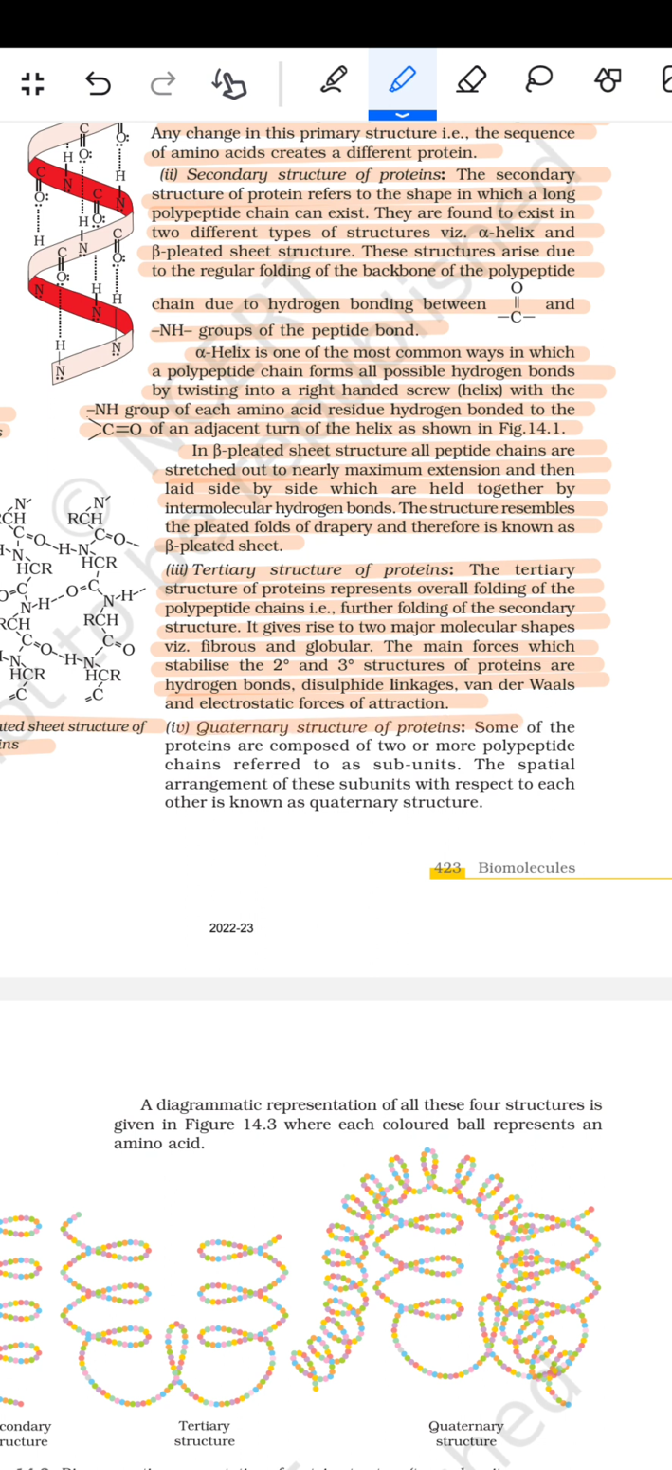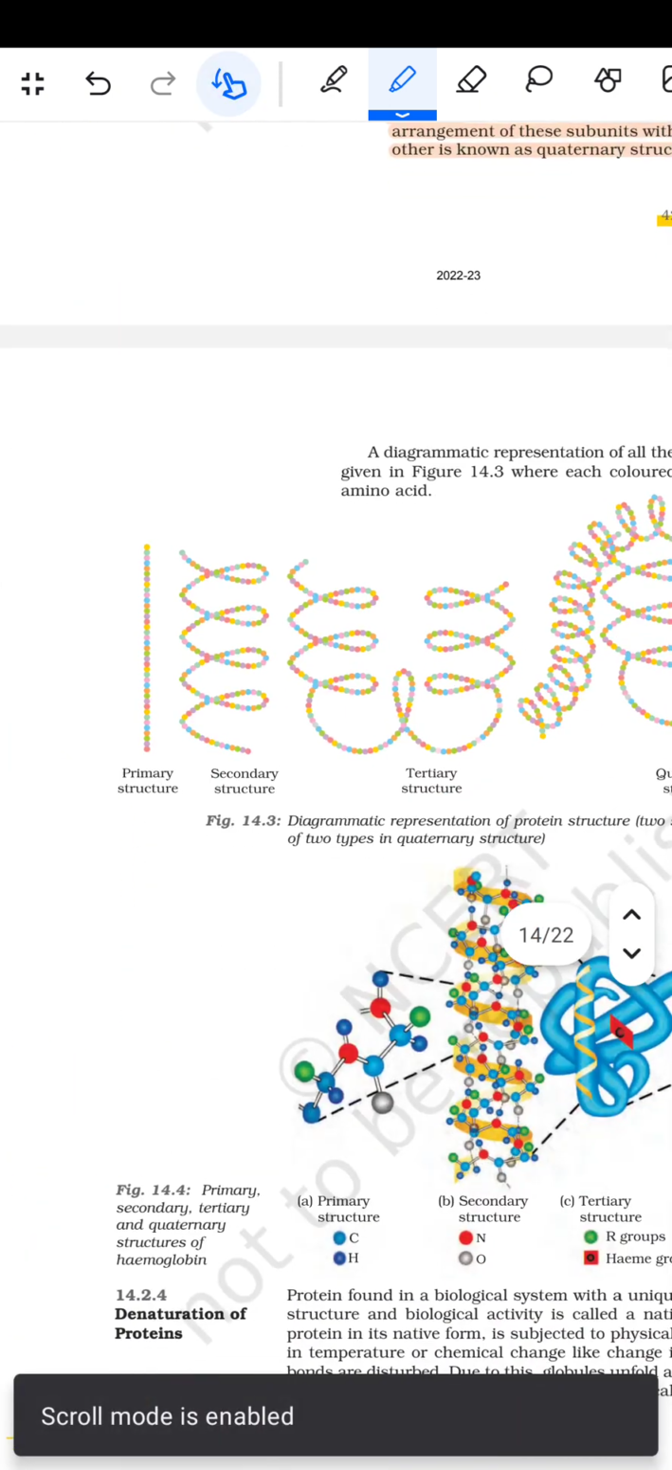Then comes the quaternary structure of the protein. Some of the proteins are composed of two or more polypeptide chains referred to as subunits. The spatial arrangement of these subunits with respect to each other is known as the quaternary structure.